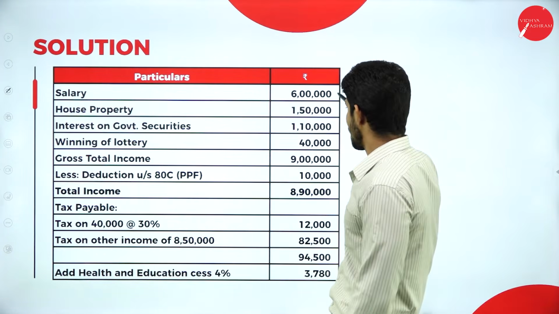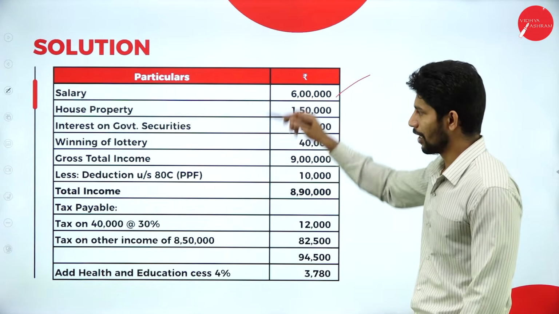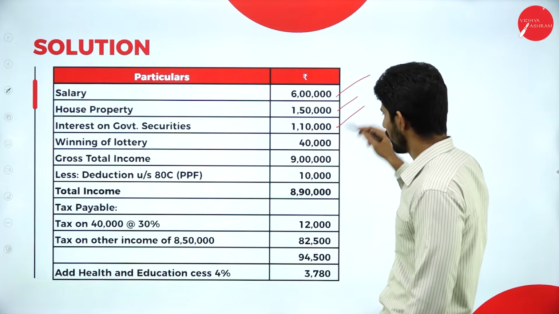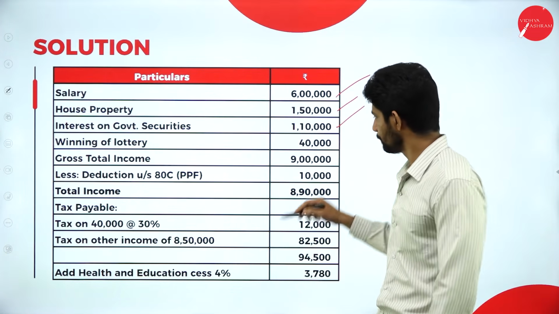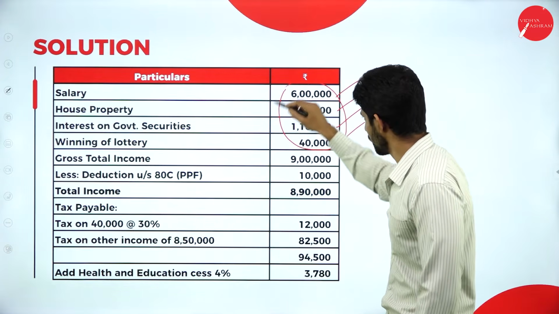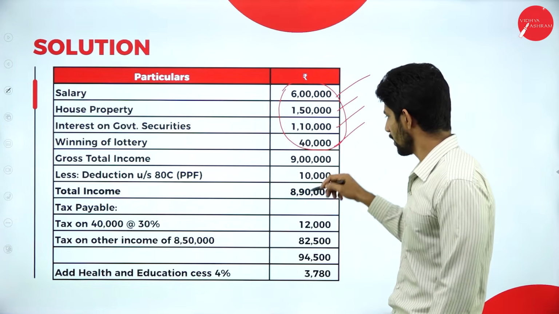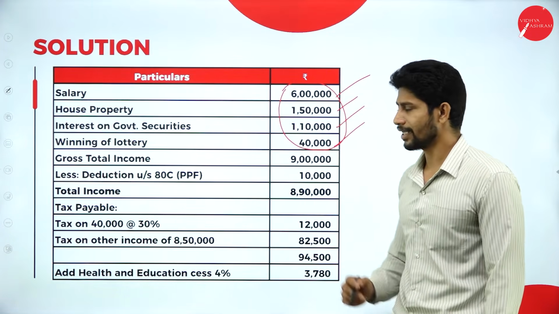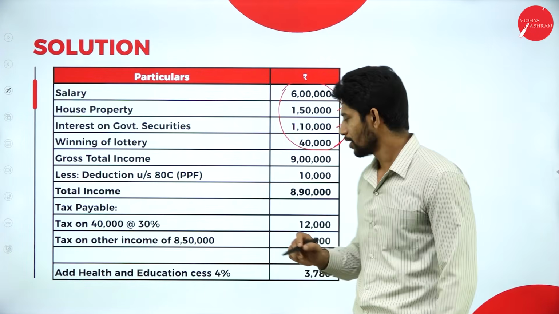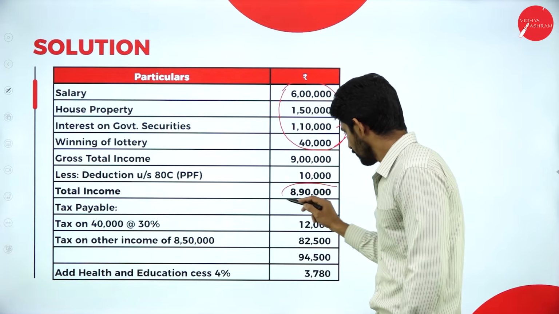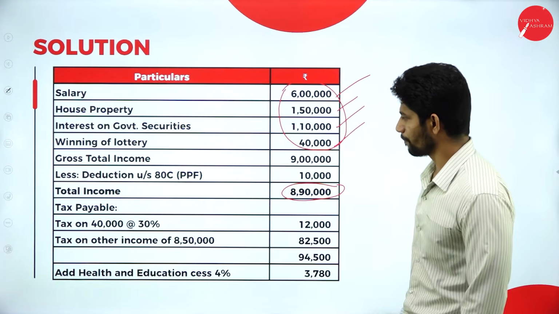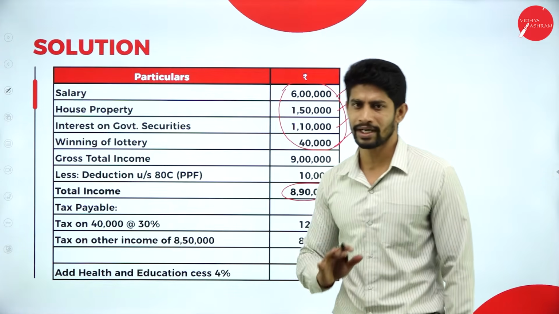So now salary is how much? 6 lakh rupees. House property is how much? 1,50,000. Interest on government securities how much? 1,10,000. Winning from lottery 40,000. So this is the total income for a particular year of Mr. Podar. So total is 9 lakh rupees. Okay. And he paid 10,000 rupees towards PPF. It comes under section 80C as a deduction. So deduct the 10,000. Balance is 8,90,000. Okay. So now compute the tax. This is called total income or taxable income.